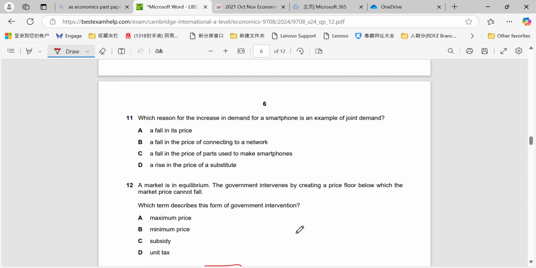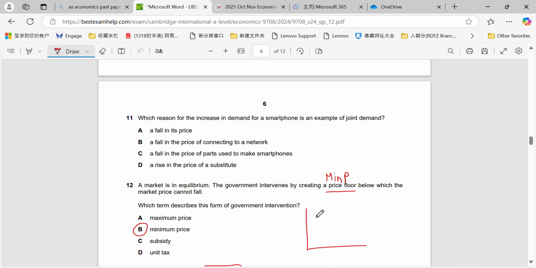Okay, question 12. A market is in equilibrium. The government intervenes by creating a price floor, aka a minimum price. Remember, minimum price is aka price floor, maximum price is price ceiling. Oh, that's the question. So that would be B.